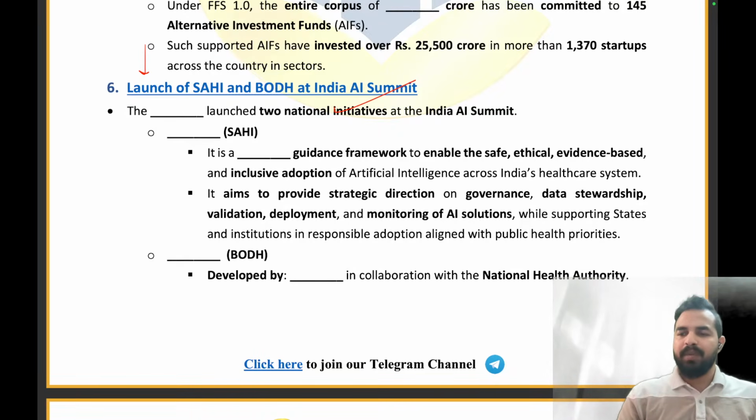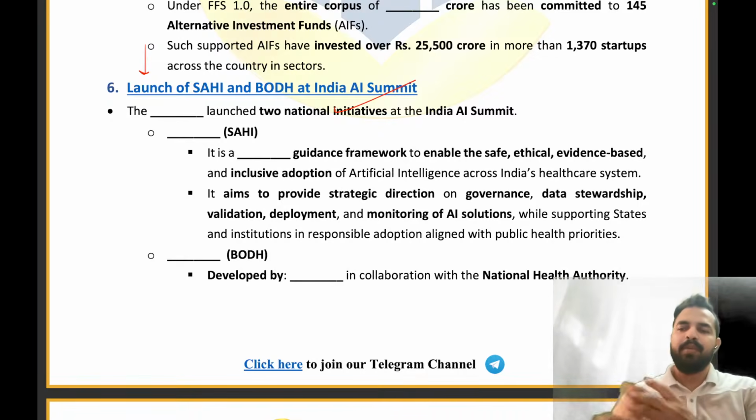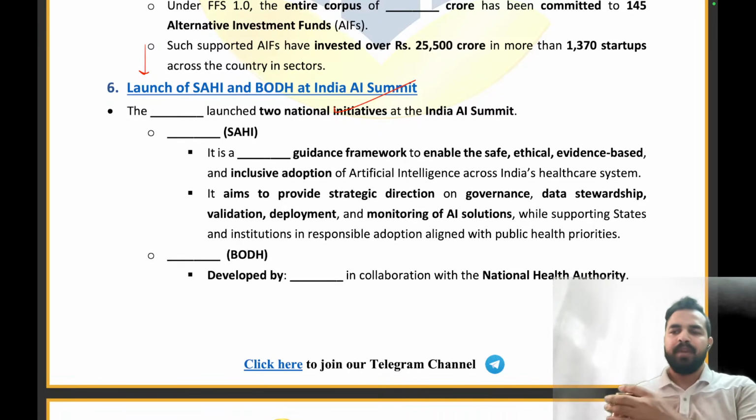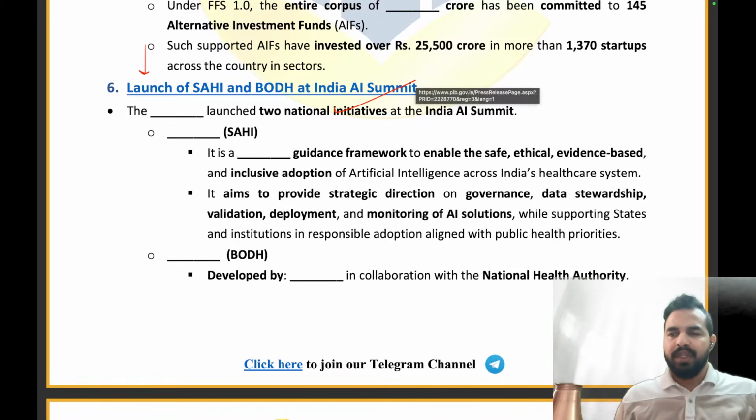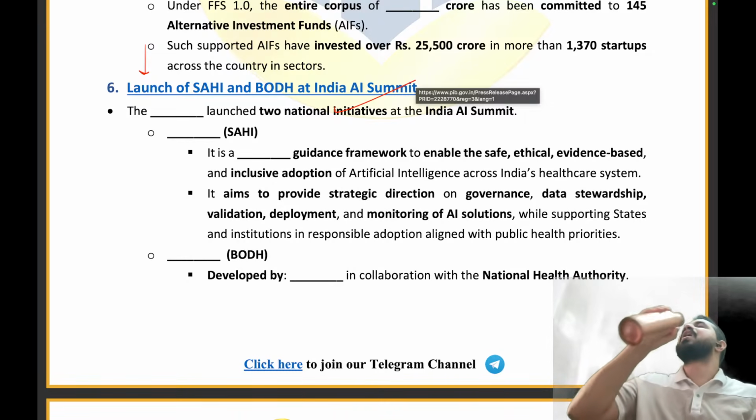So which ministry has come up with this initiative? Please quickly tell me in the chat box. What is the name of the ministry? It is the Ministry of Health and Family Welfare, which has launched two national initiatives, that is SAHI and BOTH at the India AI Summit.